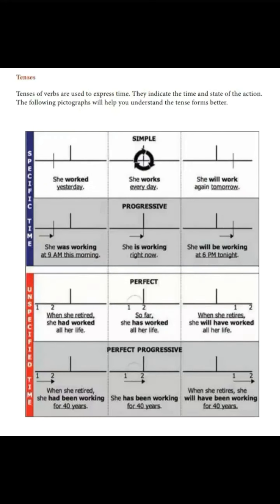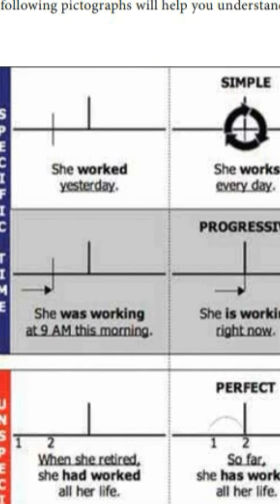Tense denotes time. So, along with the subdivisions, there are 12 types of tenses. Three major divisions are past tense, present tense, and future, and the subdivisions also: simple, progressive or continuous, perfect tense, and perfect continuous or perfect progressive. Let us see one by one.